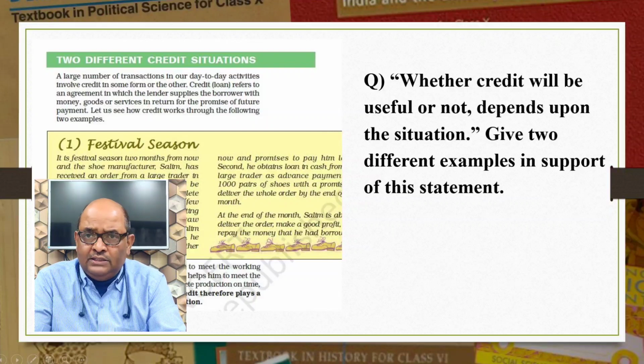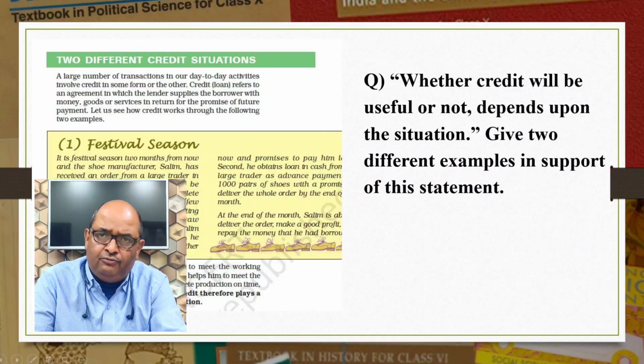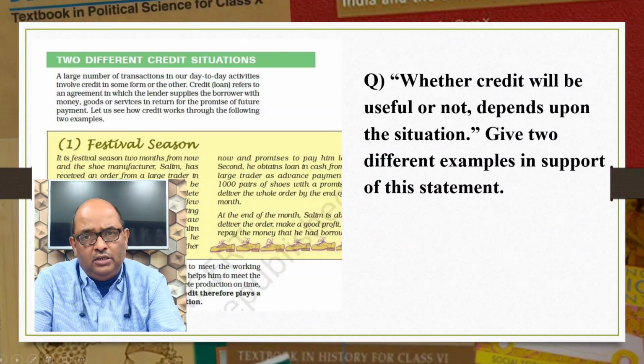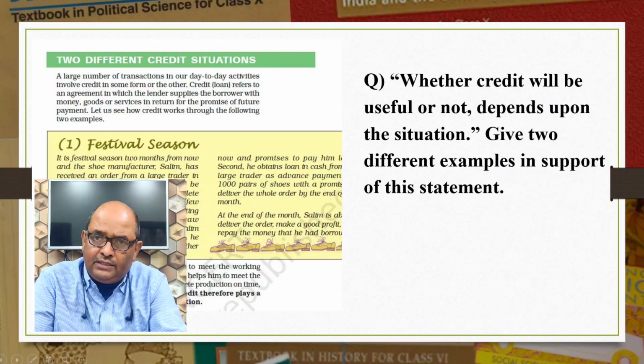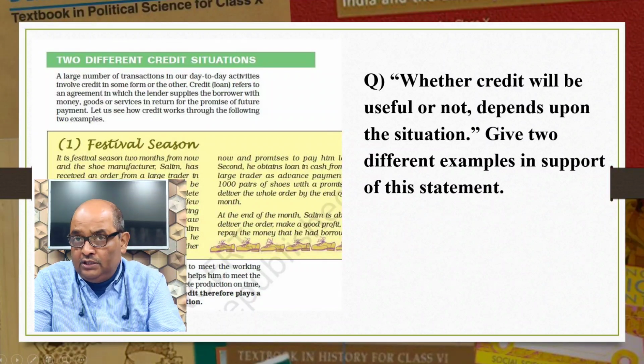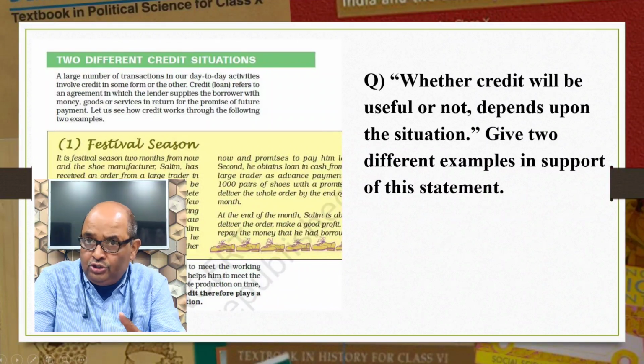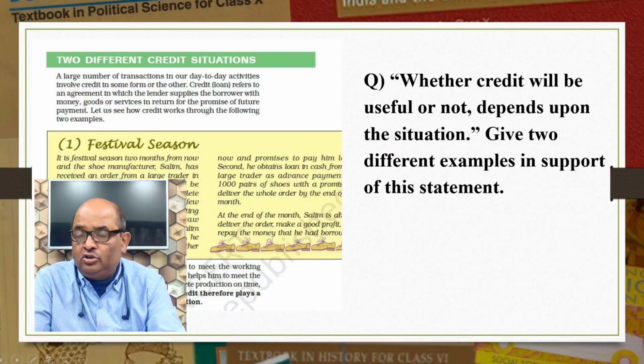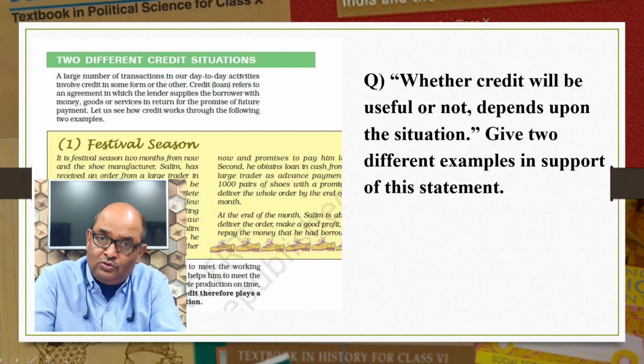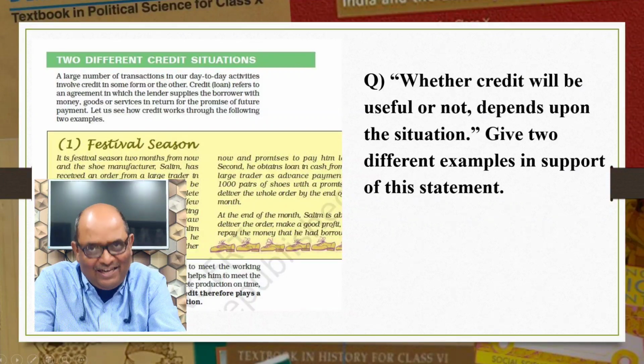On the other hand, sometimes credit is very painful when the borrower is not able to repay the loan and many a times caught in a situation of debt trap. For example, a small farmer, Swapna, took loan for crop cultivation, but due to some reasons she faced the situation of crop failure. So she took another loan for spraying pesticides, but the production was not enough to repay the loan. So she was caught in a debt trap.